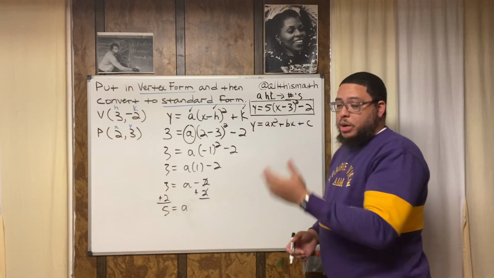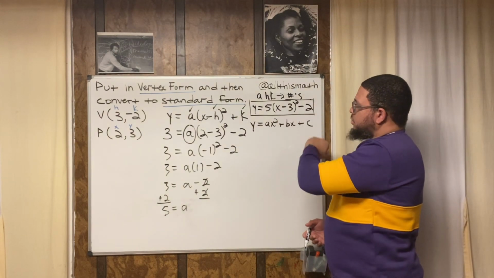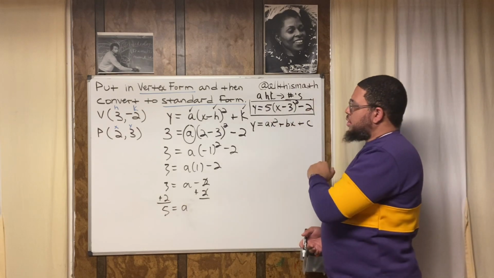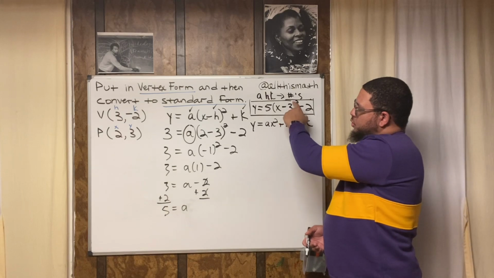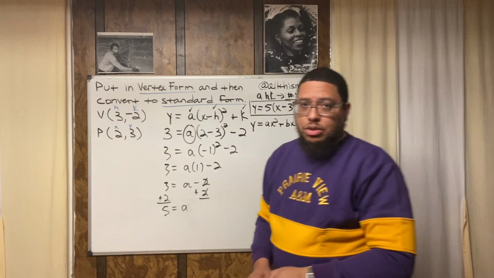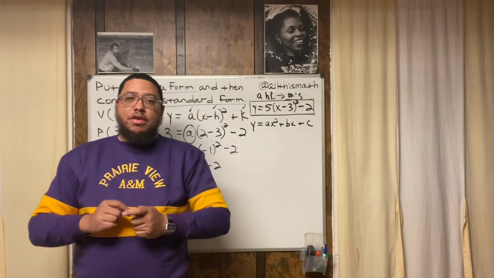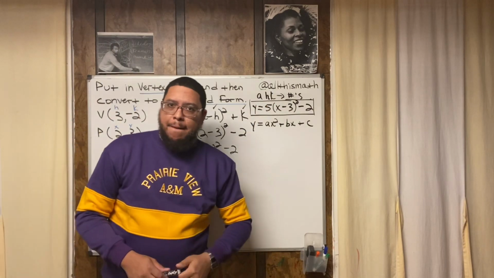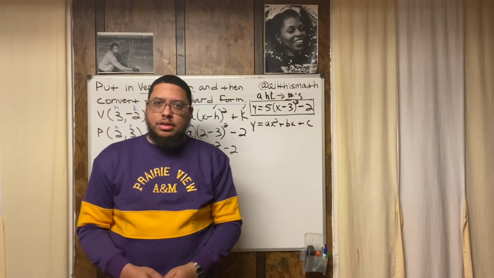All right. Now, the way to convert it is basically multiply all this out, right? Using the order of operations, of course. So we've got 5 times the quantity x minus 3 squared minus 2. The first thing I would do, because order of operations says to work out whatever is in the parentheses first, right? We can't work out x minus 3, because those aren't like terms. I can't subtract 3 from x because I don't know what x is, right?